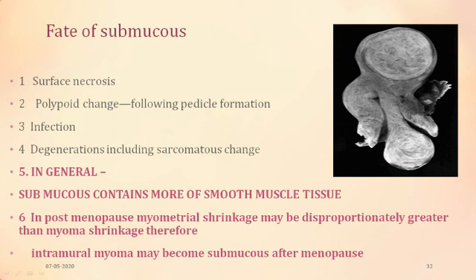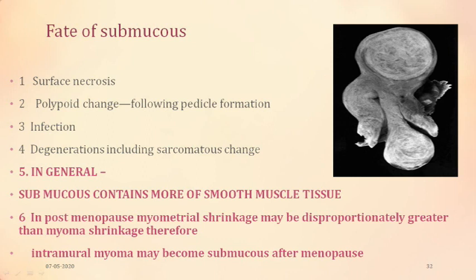What would be the fate of submucous polyps? So this is the diagram. If you can appreciate, this is the fibroid. This is one polyp which has a typical worm-like appearance. This is the uterus and this is the cervix. Now this fibroid polyp, which was originating from the fundus of the uterus with a big stalk, has outgrown the cervix, it has dilated the cervix, and it is projecting into the vagina, and this is a long pedunculated fibroid polyp.